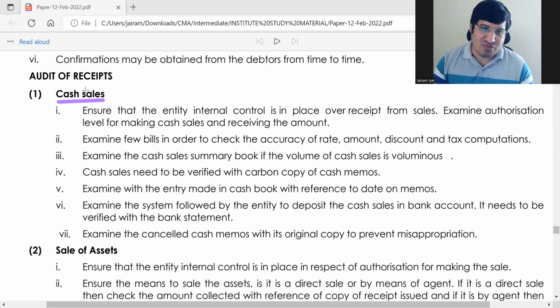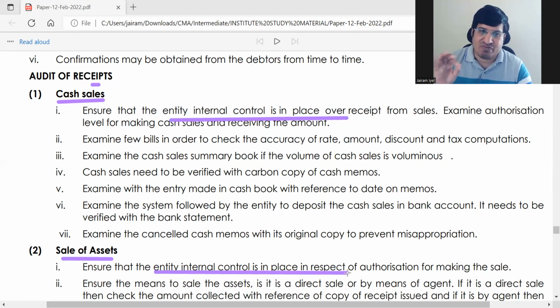Only two examples have been given here: cash sales and sale of assets. In both cases, you are getting money in, which is why it is a receipt. See, the first step in both is to ensure that internal control is in place. First point you have to just write that internal control should be in place. And then examine a few bills to check accuracy of rate, amount, discount, tax.